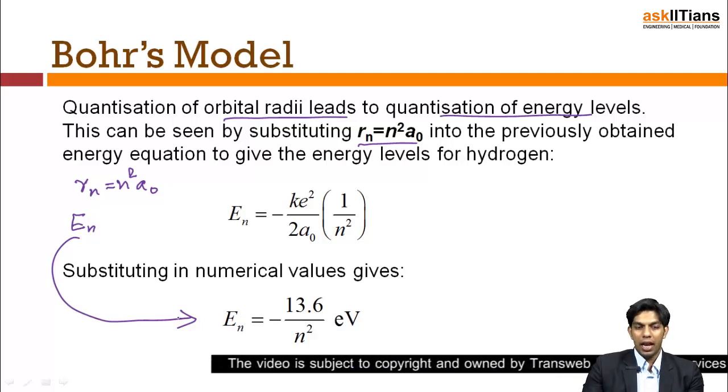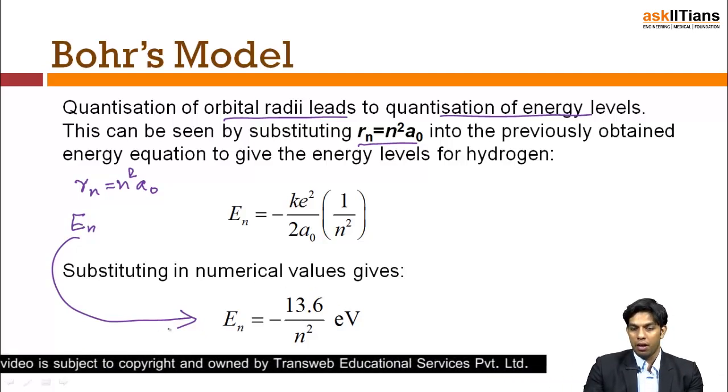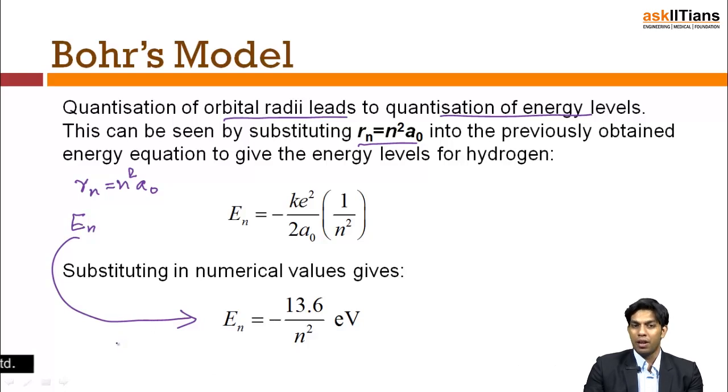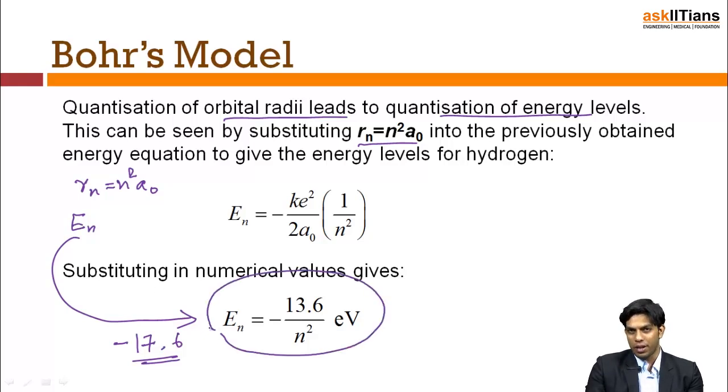An electron cannot have a value of energy minus 17.6. As a matter of fact, an electron in a hydrogen atom cannot have minus 17.6 electron volt as its energy. So this clearly states that you have discrete forms of energy. Discrete energies are allowed. Only a few values of energies are available.